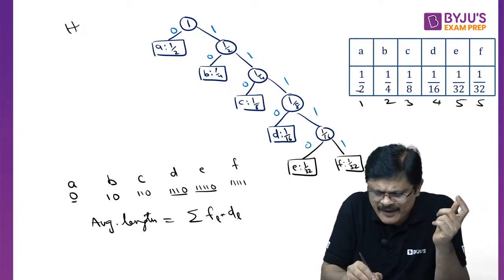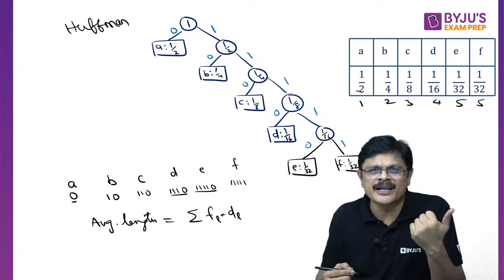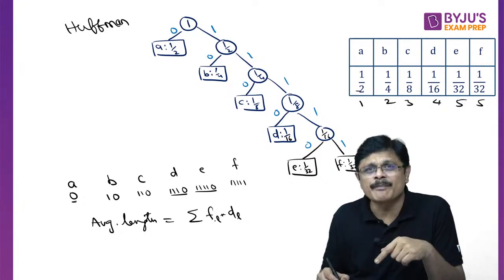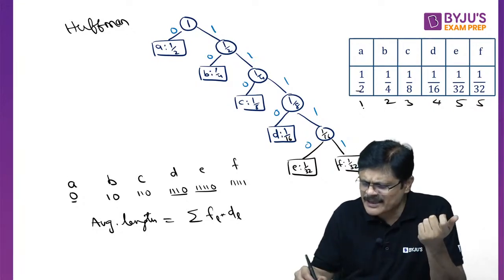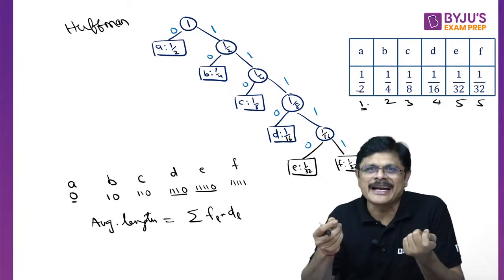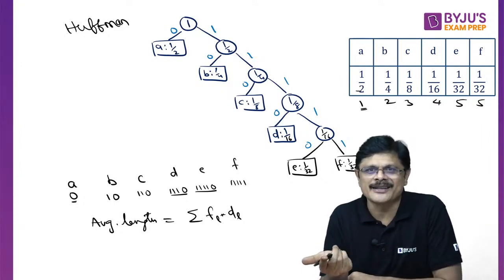This is called Huffman tree, sir. In Huffman tree, what is the depth of that particular letter? You have to multiply it with frequency, my dear friends. Depth needs to be multiplied, and depth is nothing but the number of characters or digits needed to encode that particular letter. Am I clear?